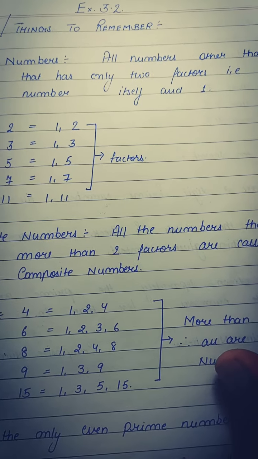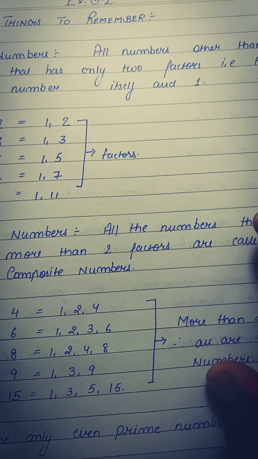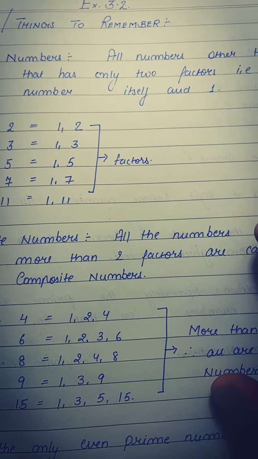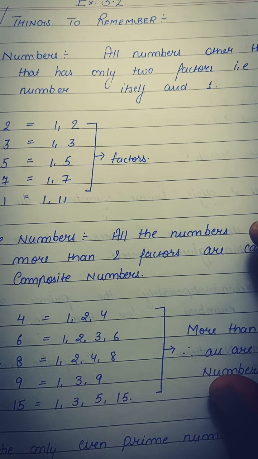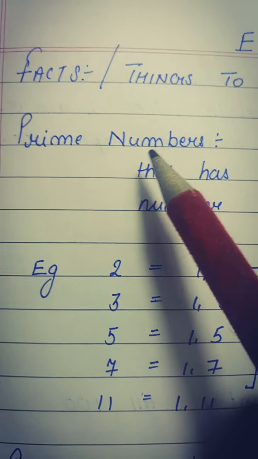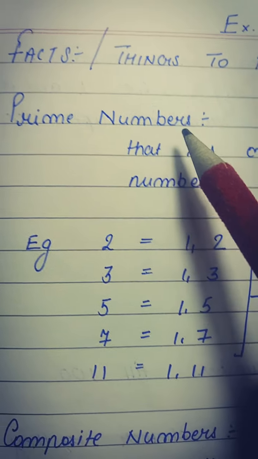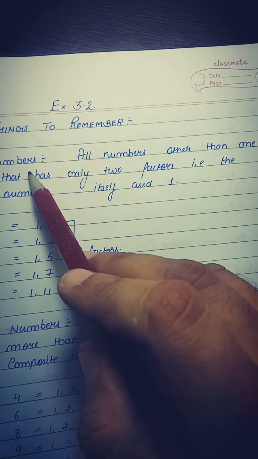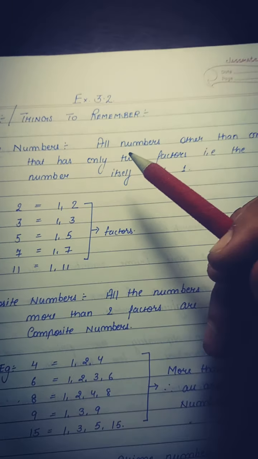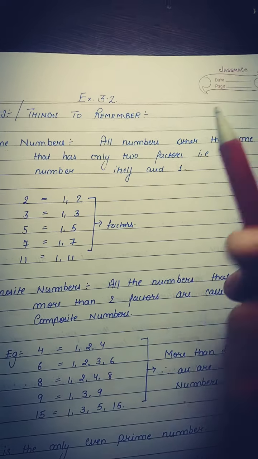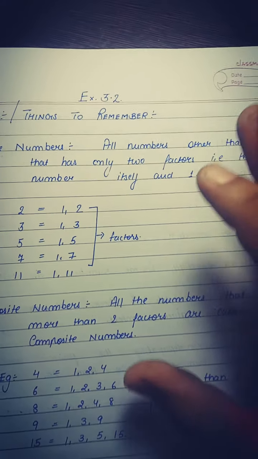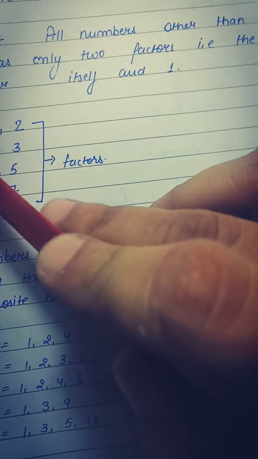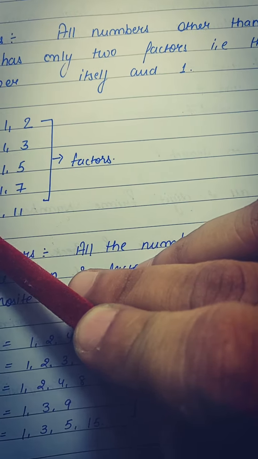Till now we have known about two kinds of categorization, that is even numbers and odd numbers. Now we are introducing the concept of other categories, that is the prime numbers. I hope you know this earlier, but let me refamiliarize you with this concept. Prime numbers are all those numbers which have only two factors, that is the number 1 and the number itself. Only two factors are there, and they are termed prime numbers. Likewise 2, 3, 5, 7 and 11.